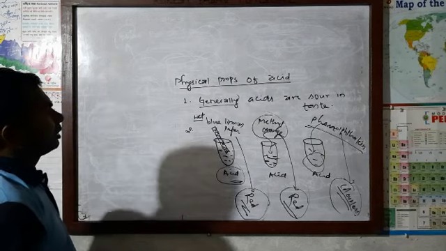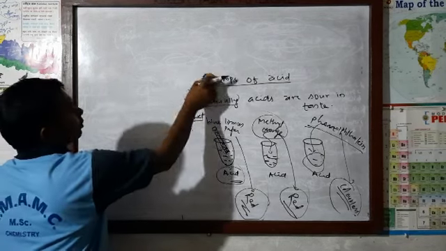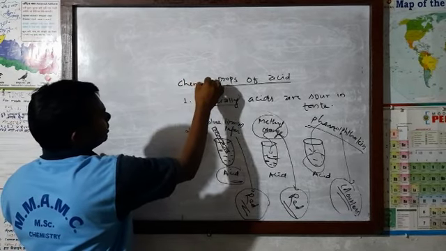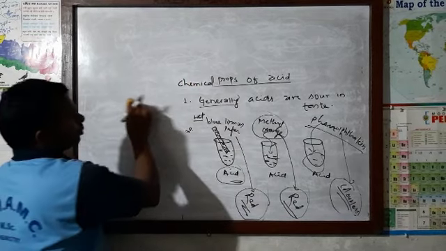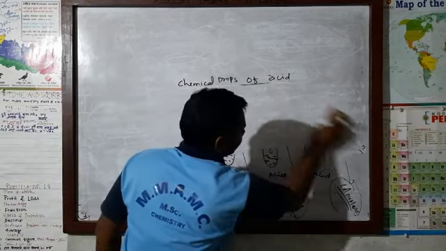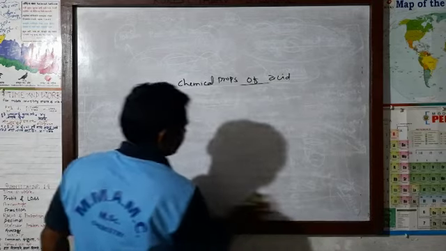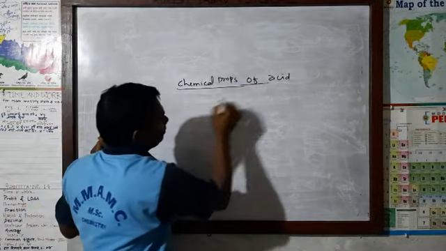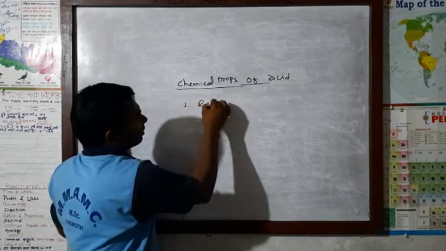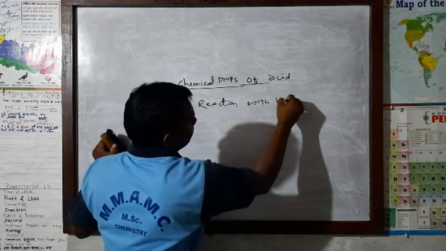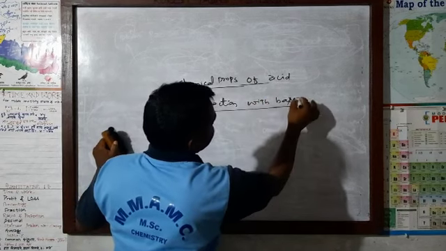Now we are going to study the chemical properties of acid. What are the chemical properties of acid? Under these chemical properties, we will study the reactions. Number one, reaction with base.